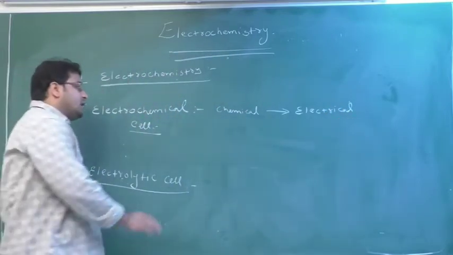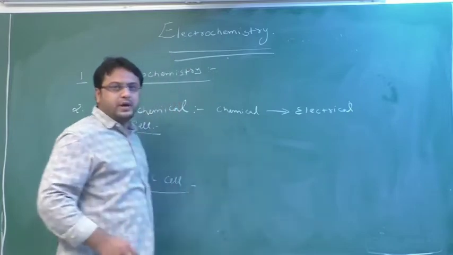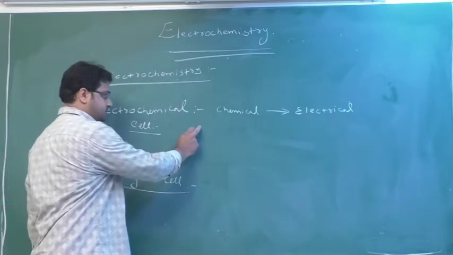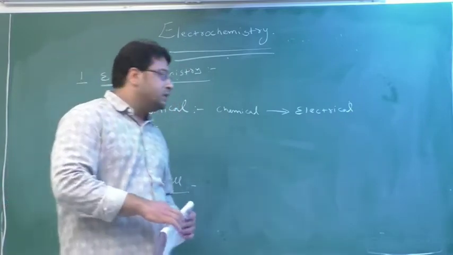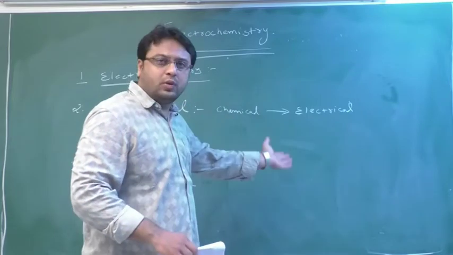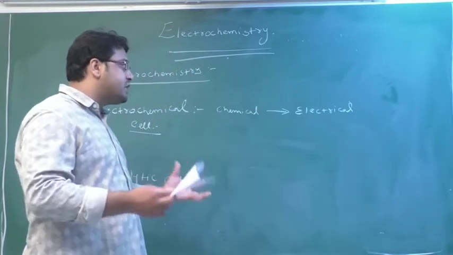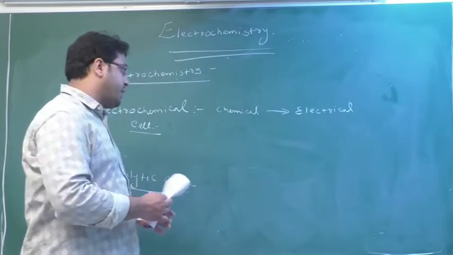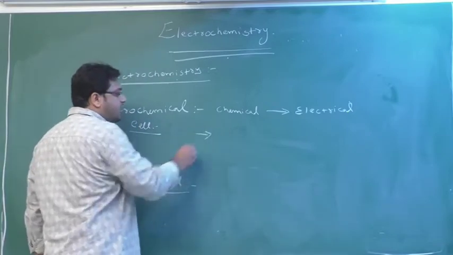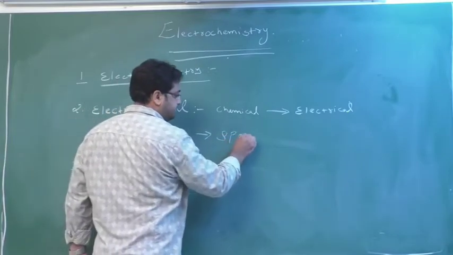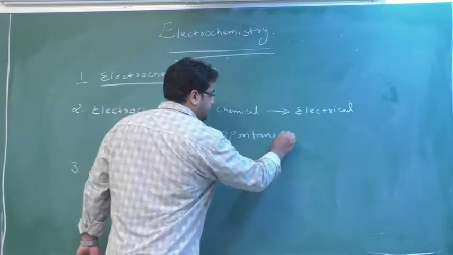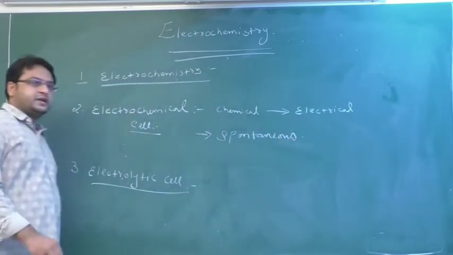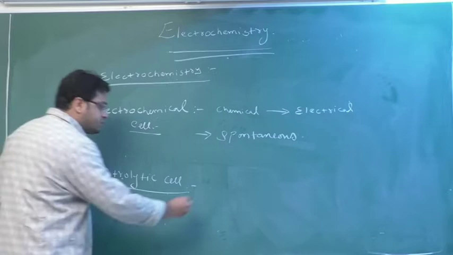See here, there is no extra force required. External force is not required here. As soon as I connect it, the chemical energy starts to convert into electrical energy. So extra force, extra work is not required. That's why I will say that here the work is spontaneous.